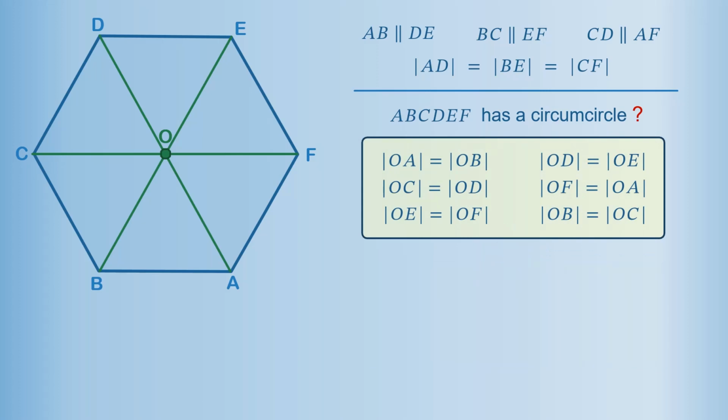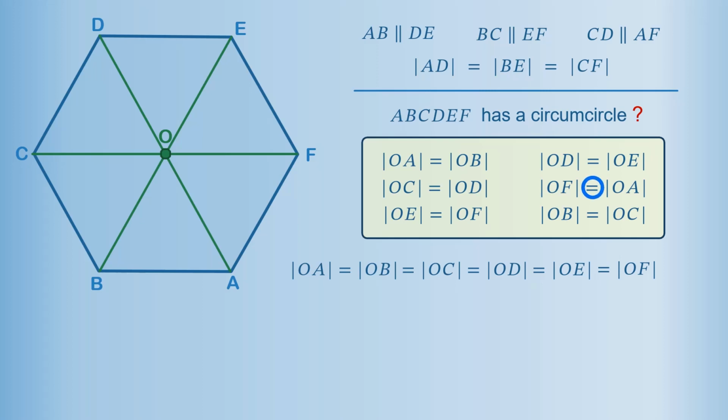We have OA equals OB. Let's copy that. We also have OB equals OC, so we can extend the equality. Next, OC equals OD, so our equality continues growing. Now looking for OD equals OE, here it is, and one more term in the equality, OE equals OF, which makes all the vertices of the hexagon involved.